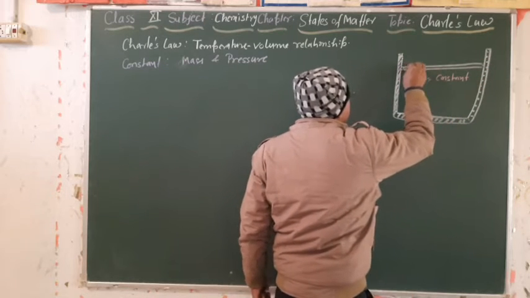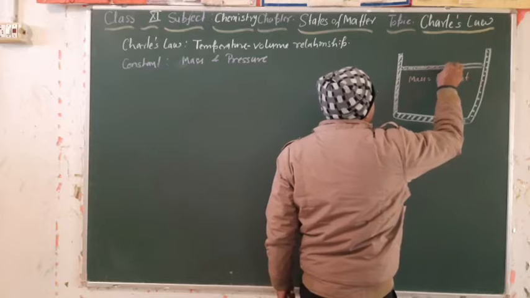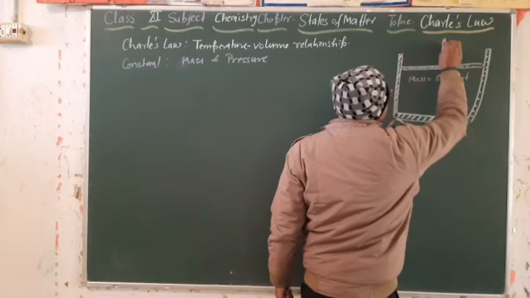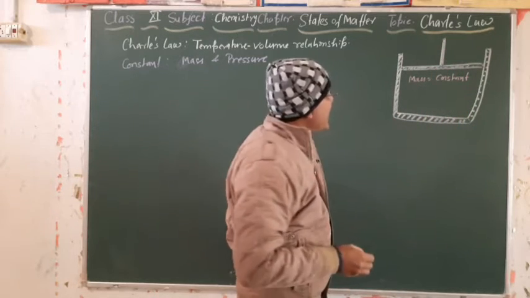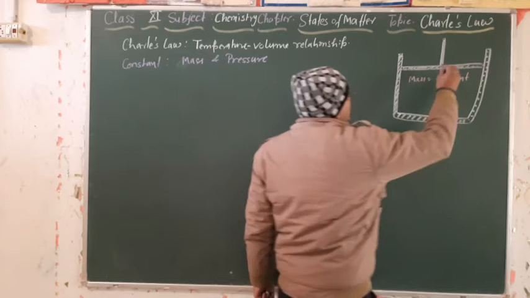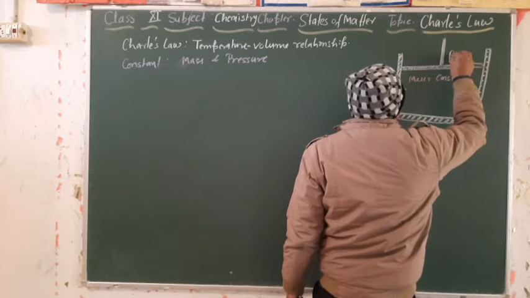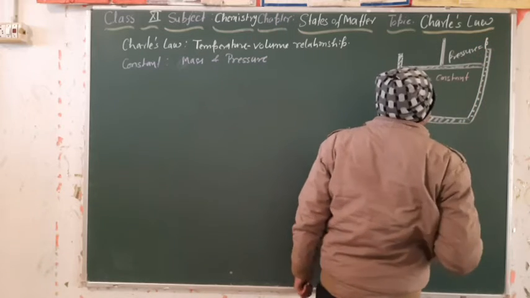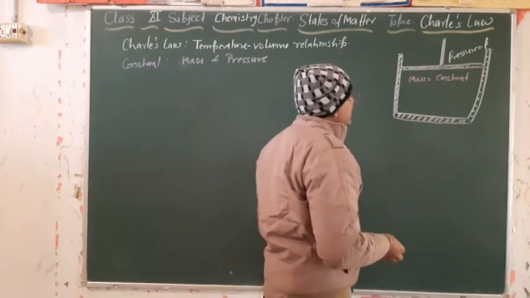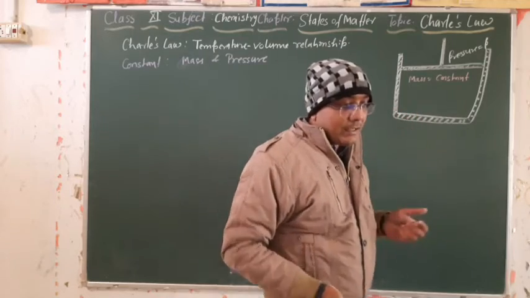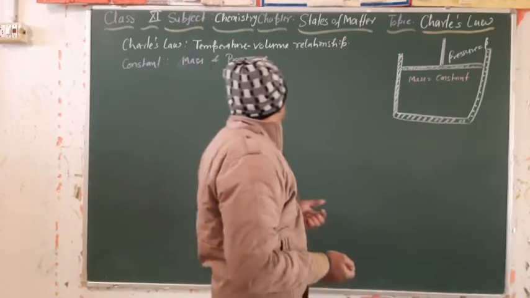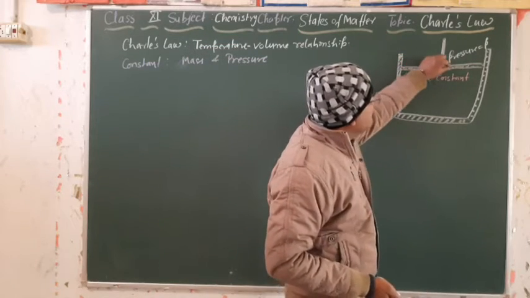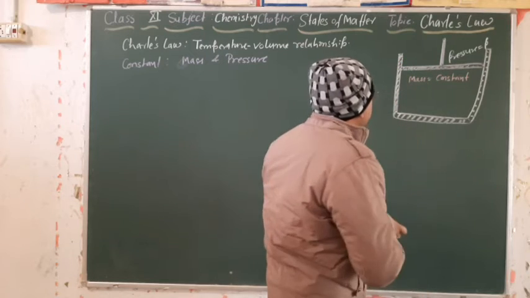For applying pressure, he fixed one piston in the vessel. Through this piston, he applied the pressure P. External and internal pressure are equal, that's why this piston is balanced at this point.